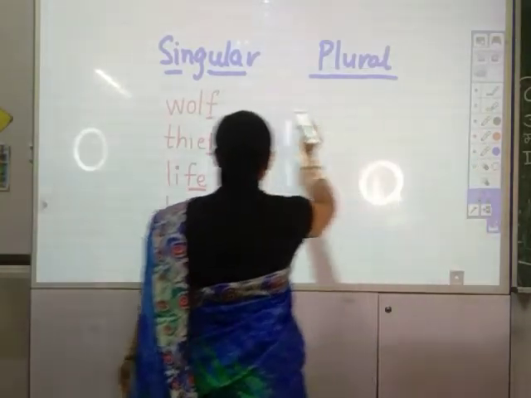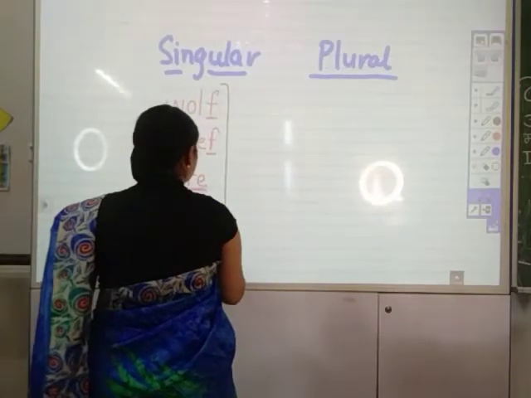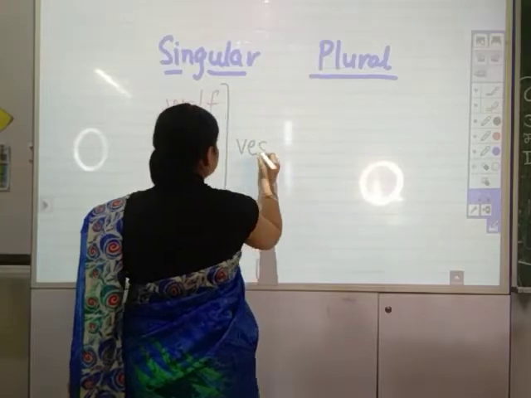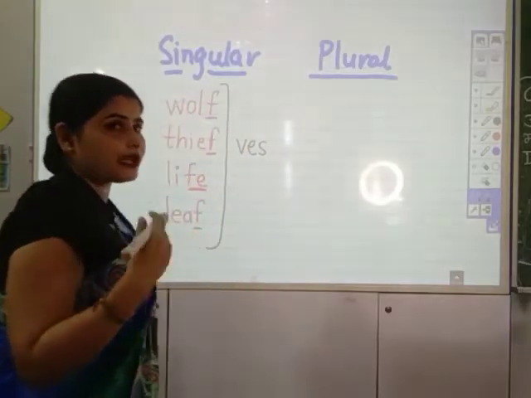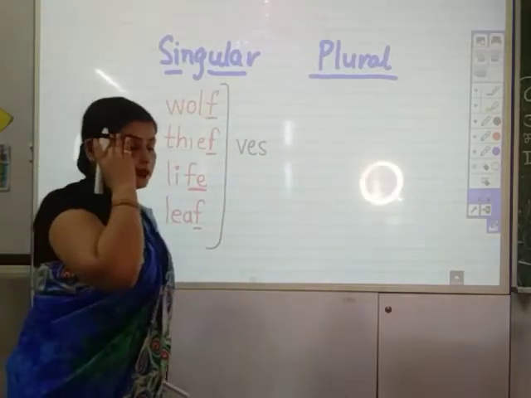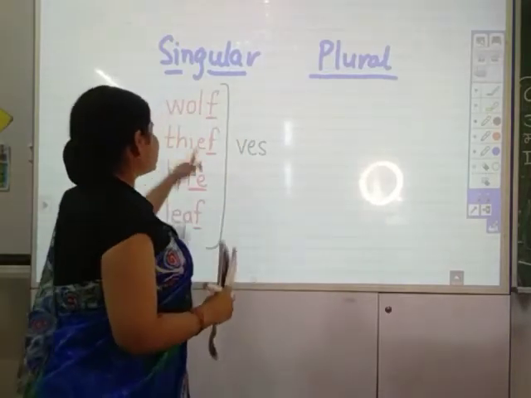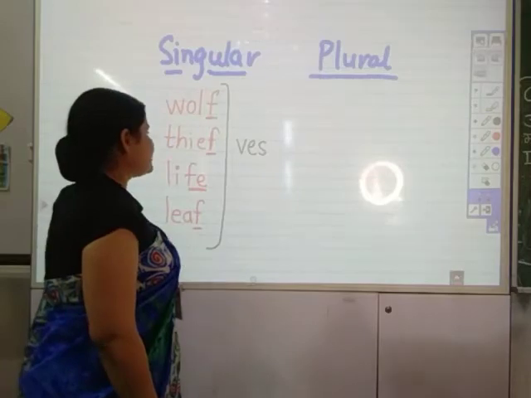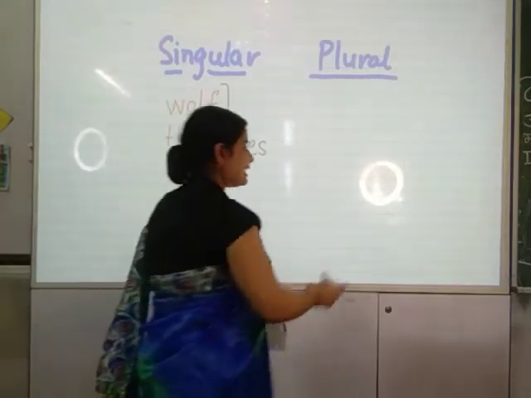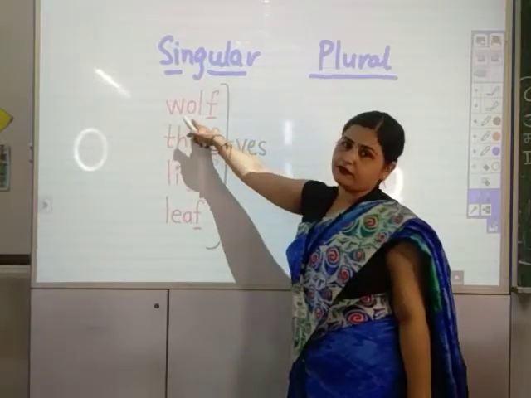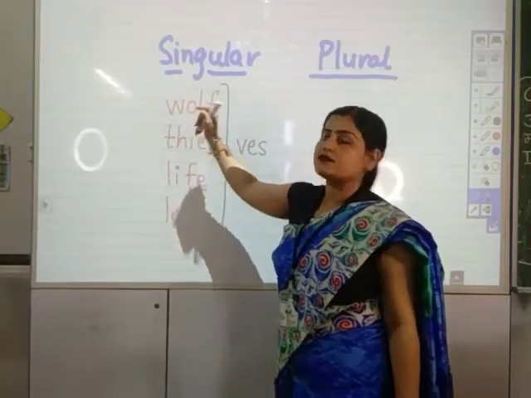The last sound F will be replaced with VES. इसको बार बार बोल रही हूँ मैं so that आपको याद रहे. Okay, so the sound F will be replaced with VES, and so wolf will become wolves.